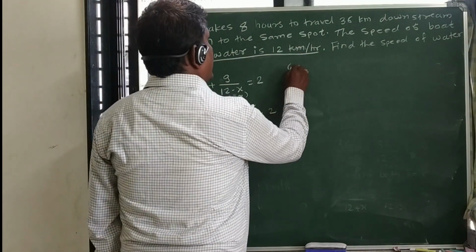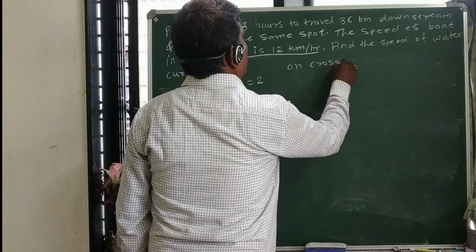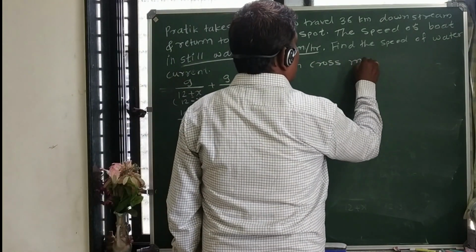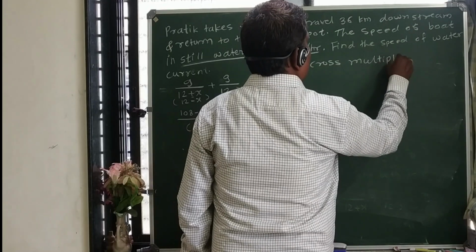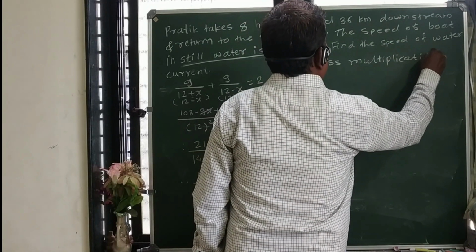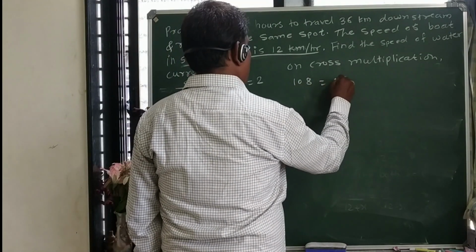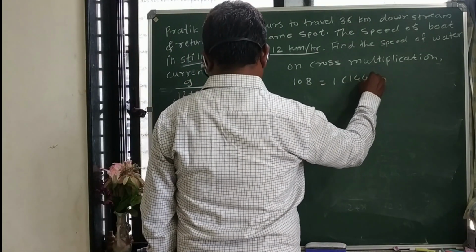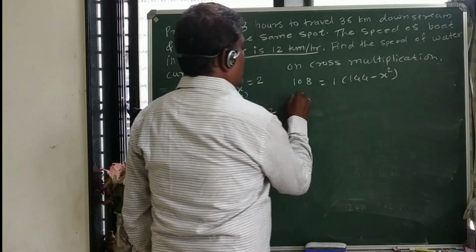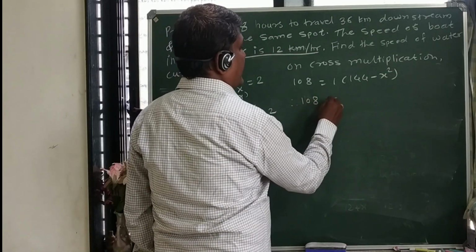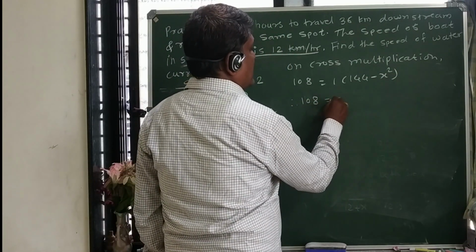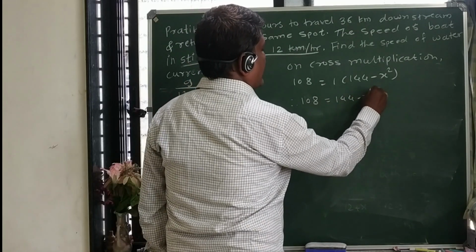Now on cross multiplication, what do we get here? 108 is equal to 1 into bracket 144 minus x square. So we can write 108 is equal to 144 minus x square.